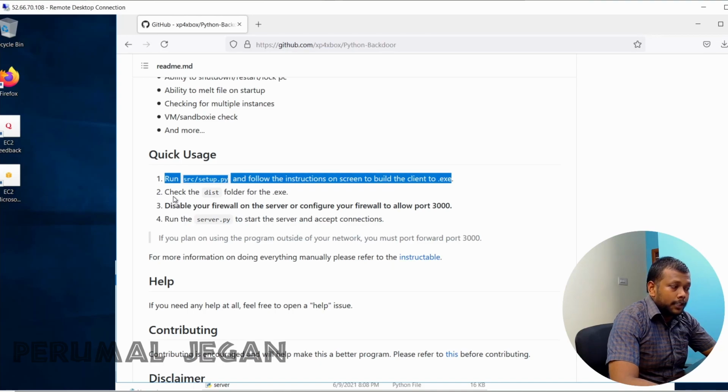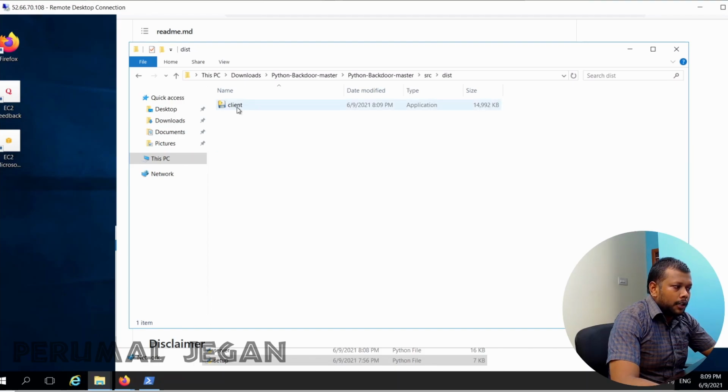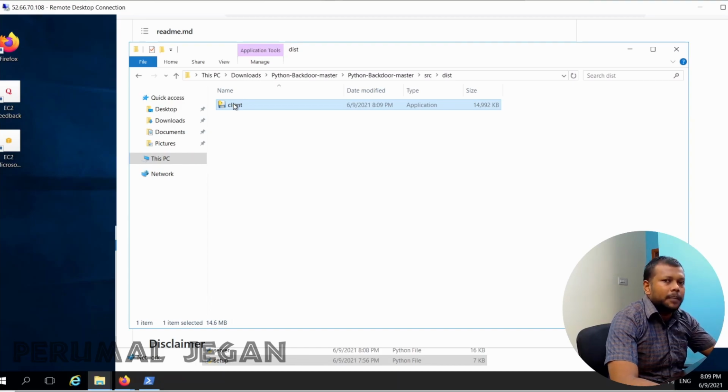Successfully our payload is created, and we need to check the dist folder that was newly created for our payload. When I go to the dist folder, I'll be able to see the application, the executable file. So this can be run only on Windows machines. So this is specially made for Windows operating systems.